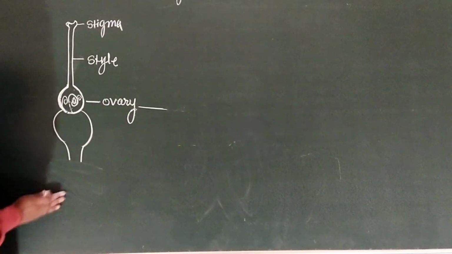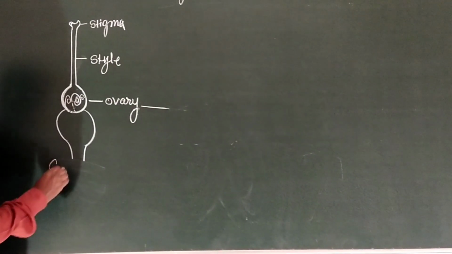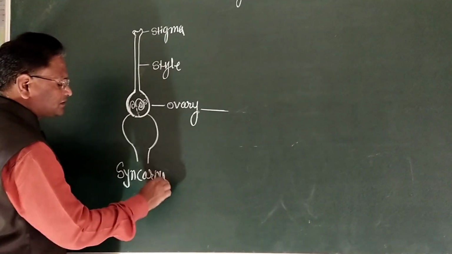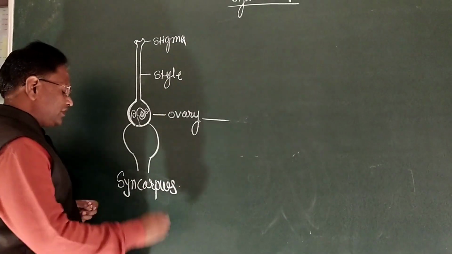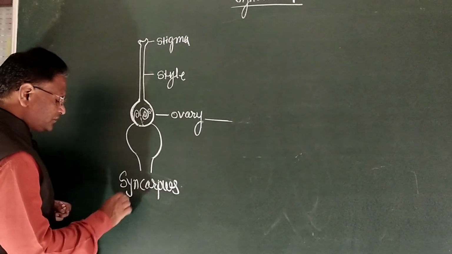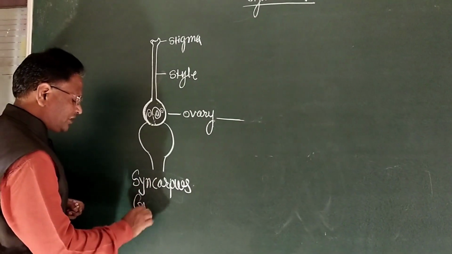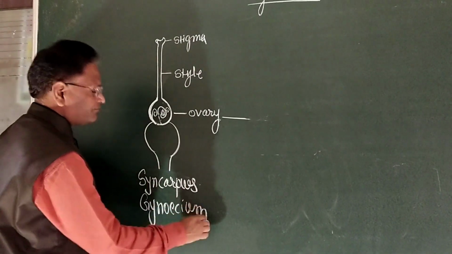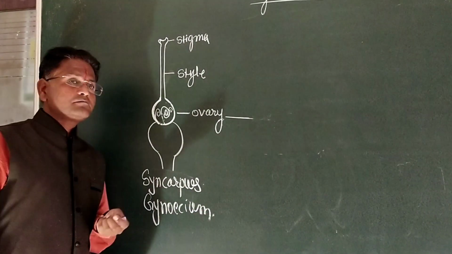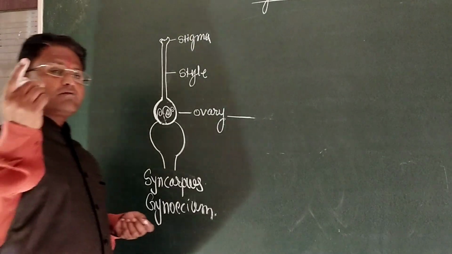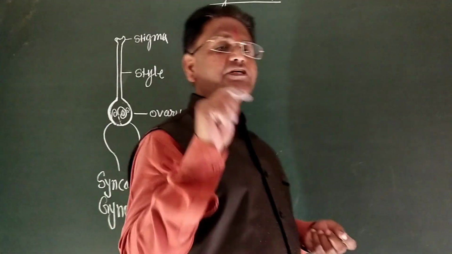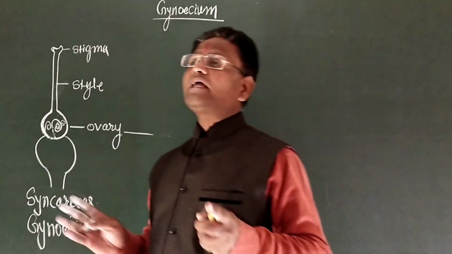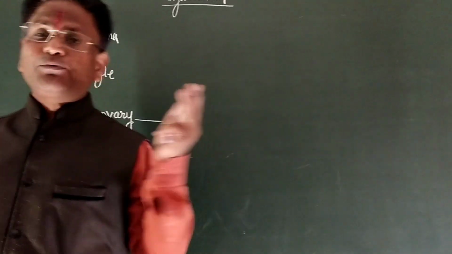Syncarpous gynoecium. Here, more than one carpel is present in the gynoecium, and these carpels are completely fused to each other.